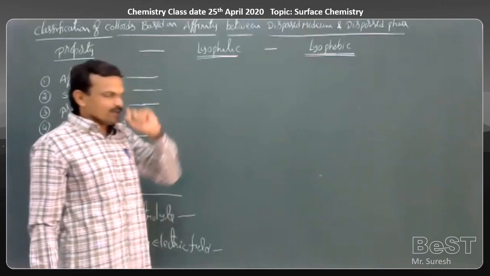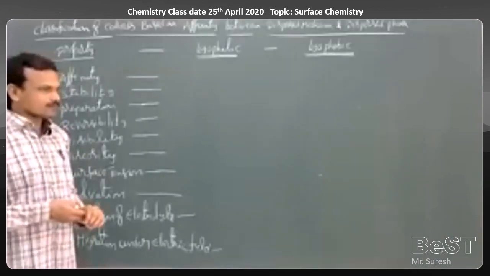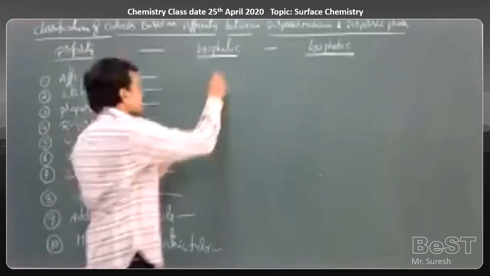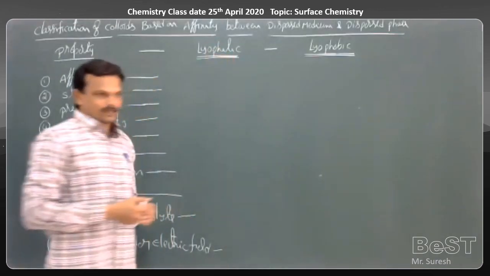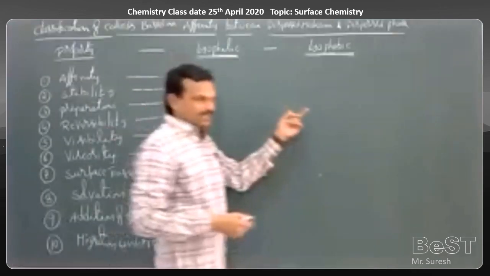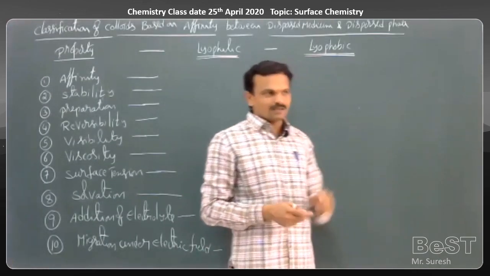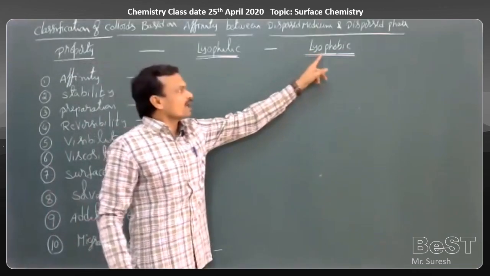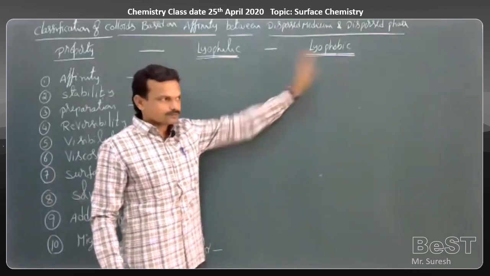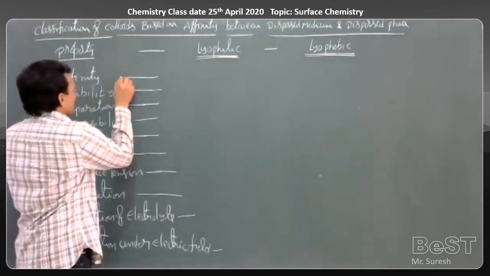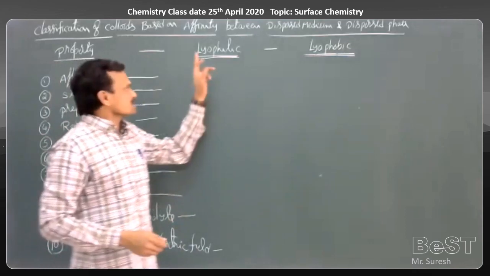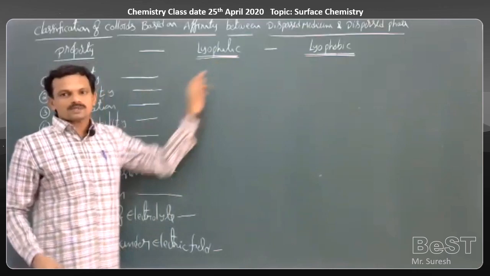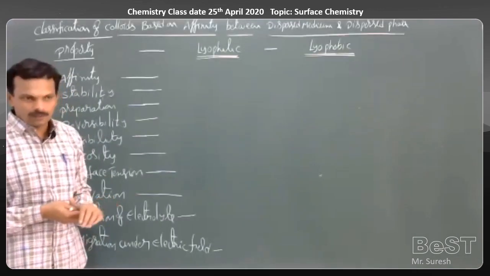If there exists a strong affinity between dispersed phase and dispersion medium, that is called a lyophilic colloid. If there is no affinity, or very little affinity between dispersed phase and dispersion medium, then it is called a lyophobic colloid. So in case of lyophilic colloids, there exists a strong affinity between dispersed phase and dispersion medium.